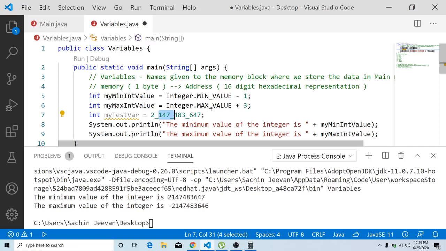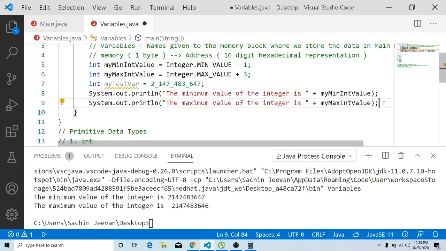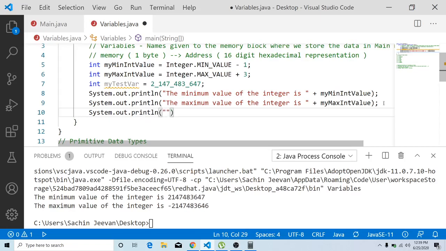Okay, so we'll also check whether this is going to be printed. I'm going to use System.out.println and simply print my test var. Remember that before using that particular variable, wait 1 minute, I can just show you that.